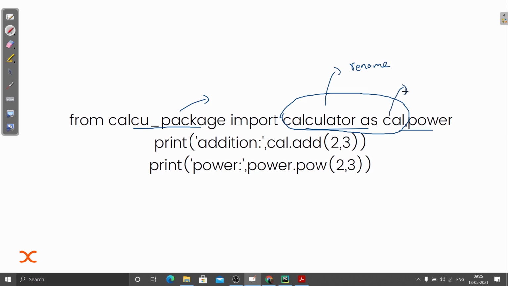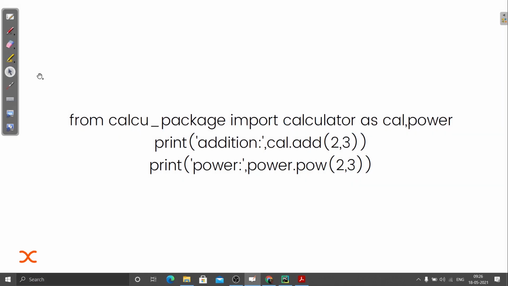Now, whenever I want to use this calculator module, I will write cal. Cal as its name. And I also want to import one more module, that is power. I'm not renaming it. So this is how you can import it, and you can rename it. What we are doing is printing the functions: we are calling the cal module, and inside that we have the function add, and we are passing two values. This function will get executed and the value will be printed.